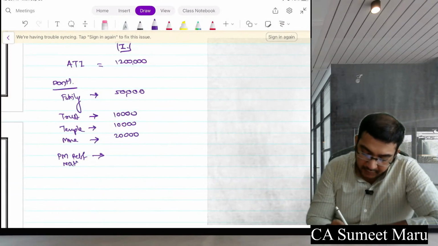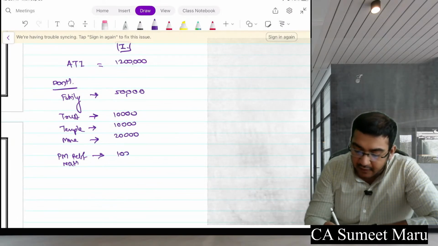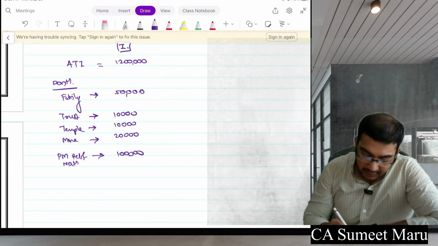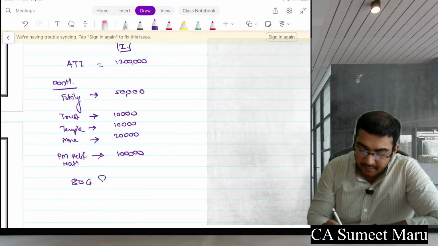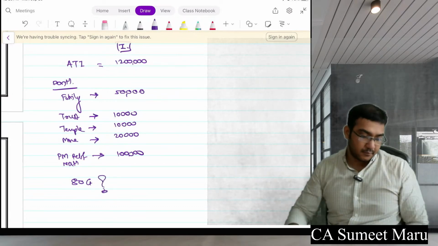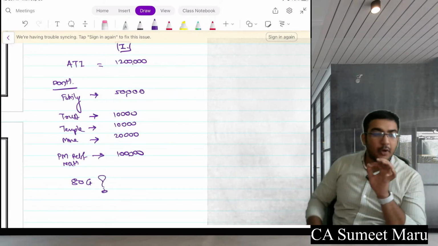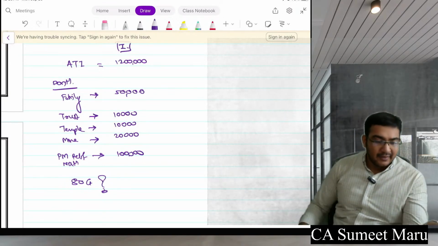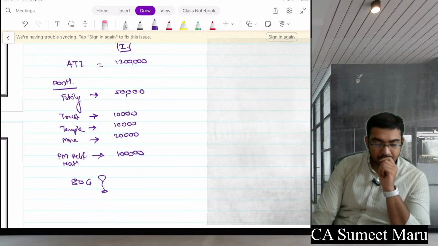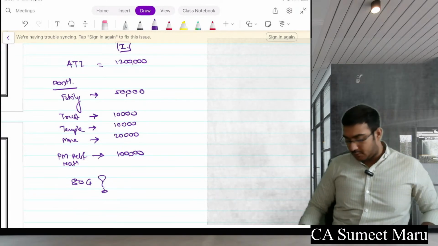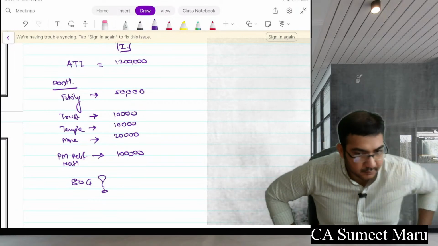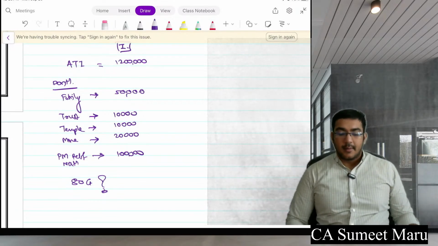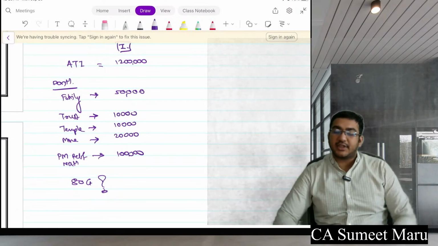PM National Relief Fund 1 lakh. SEBI donation eligible for 80G. Everyone scroll your bar to get to the live first. I feel some of you are behind. Please tell me the total deduction under section 80G here.